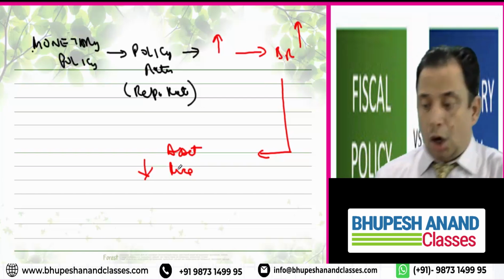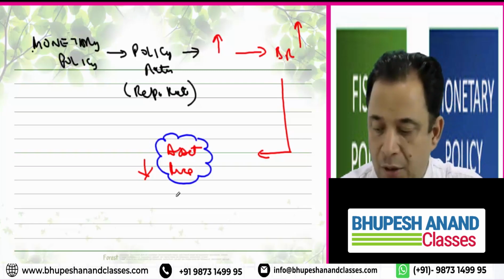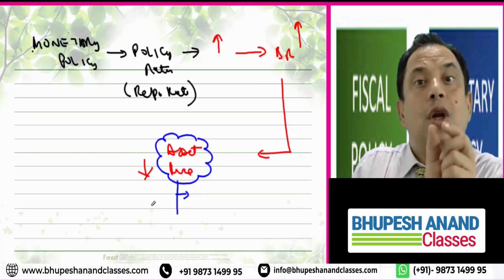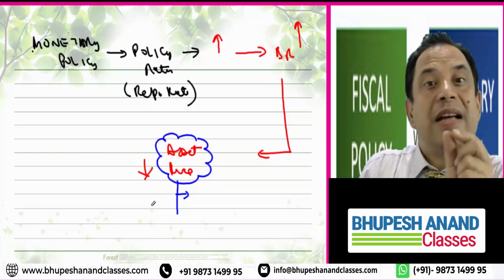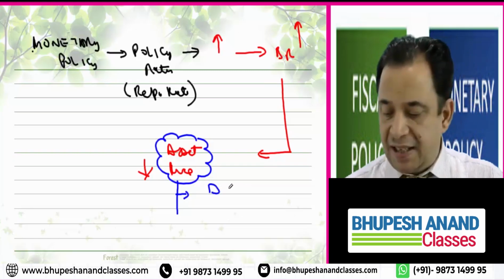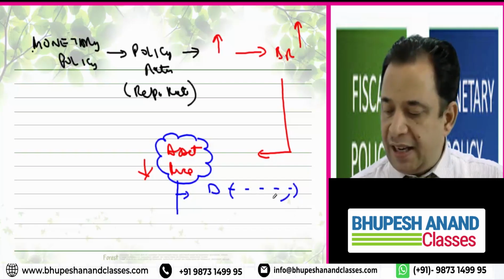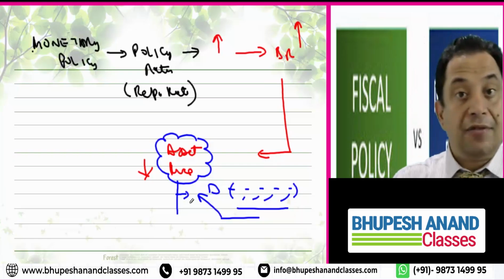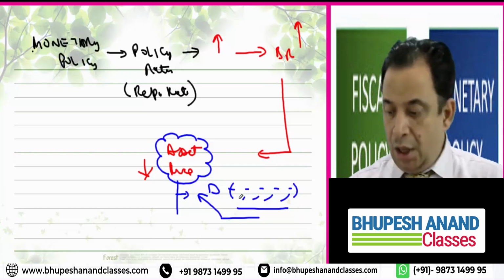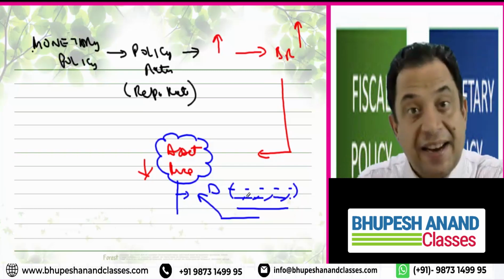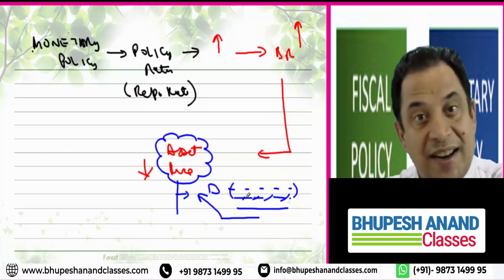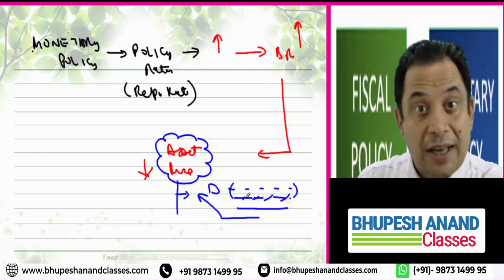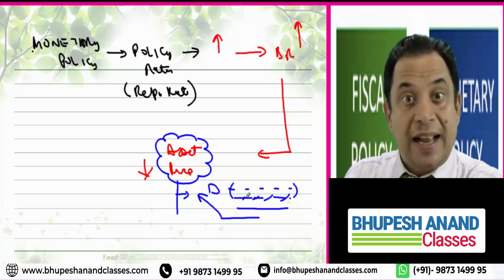Because there are two thoughts on why asset prices will come down. The first thought process is, asset price is nothing but the total of the present value of future cash flows. If I buy an asset, how much future cash flows will I get if I total it, and then I can say that this is the value of the asset. But if there is an increase in the interest rate, these cash flows will be discounted at a higher rate. And when they are discounted at a higher rate, the value of future cash flows will come down. And when the value of future cash flows comes down, it is but natural that asset price will come down.